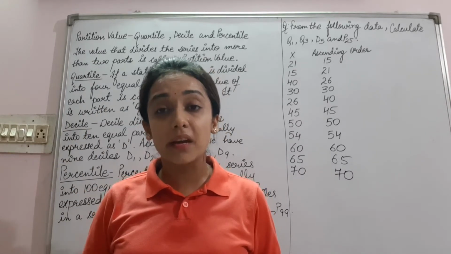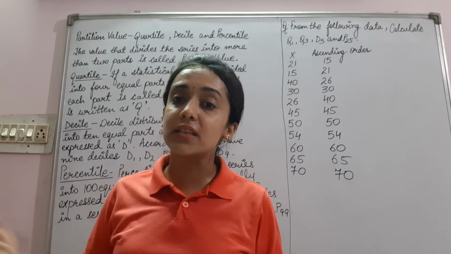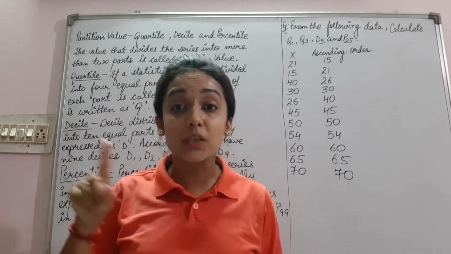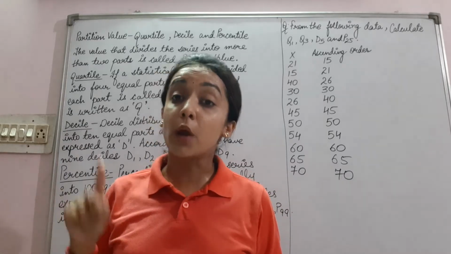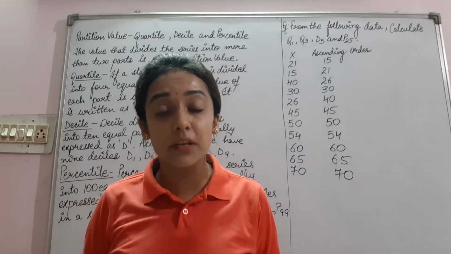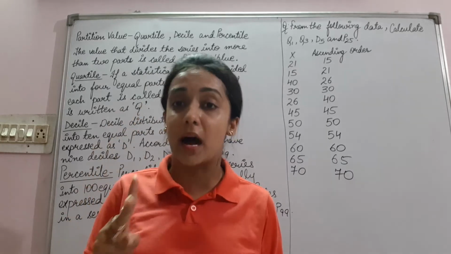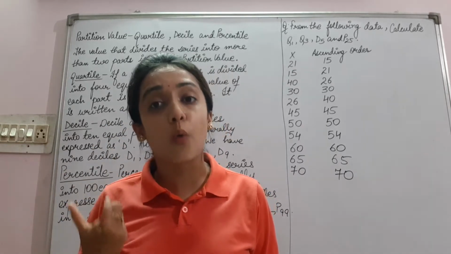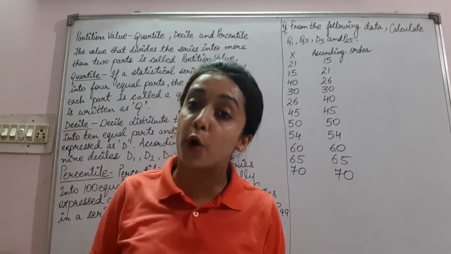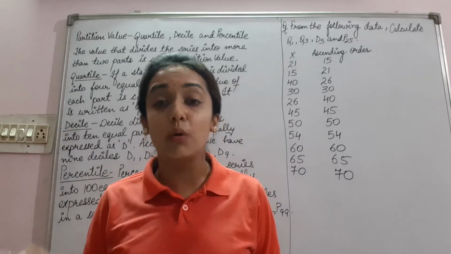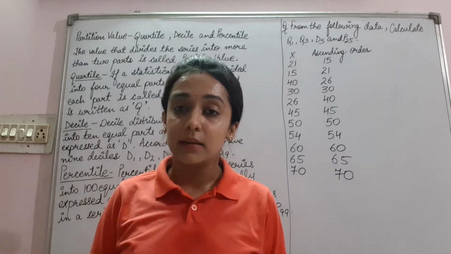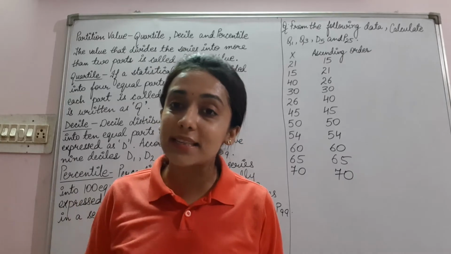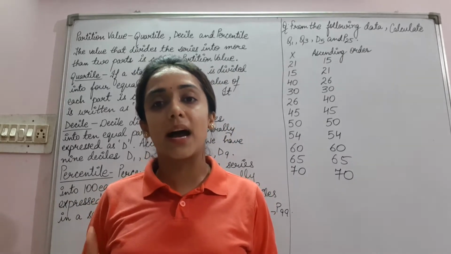As we have studied in median for an individual series, the formula was (n plus 1) upon 2 th term, because in median the value of the series is divided into two parts. That's why we divided it by 2. In quartile, we will divide it by 4. In decile, we will divide it by 10. And in percentile, we will divide it by 100.